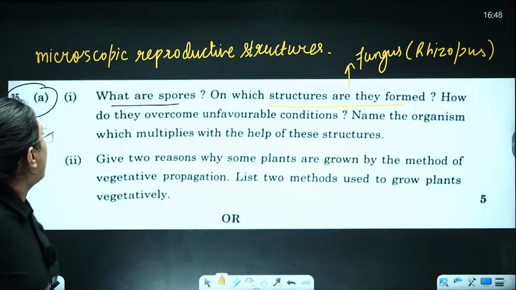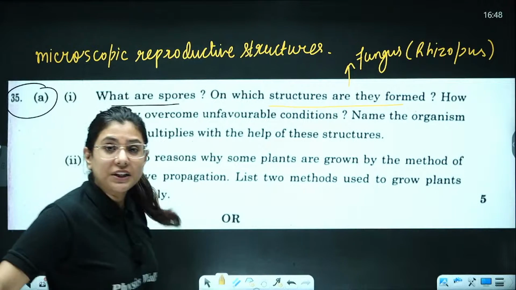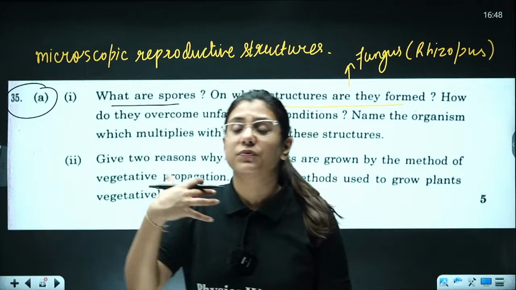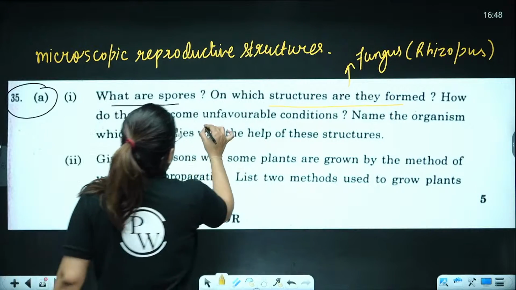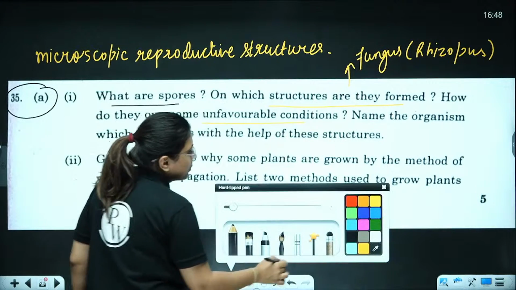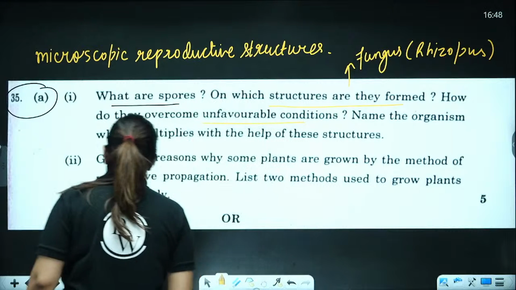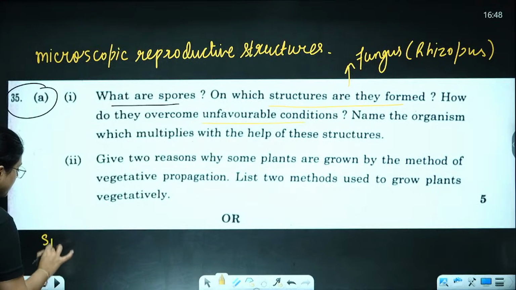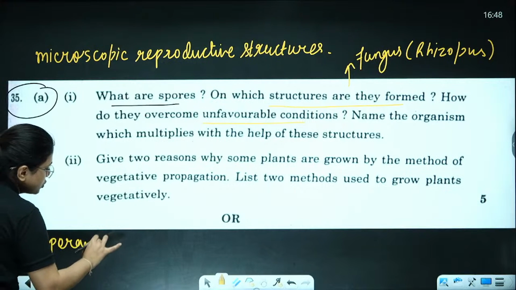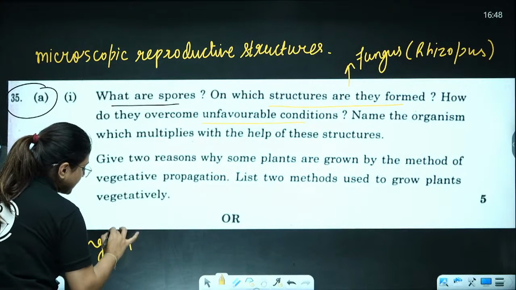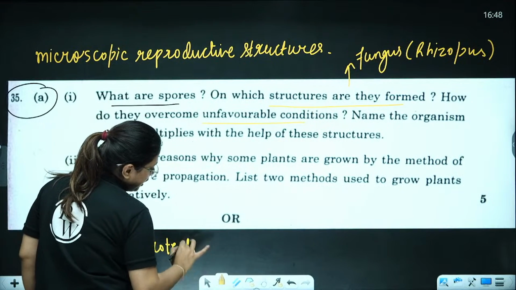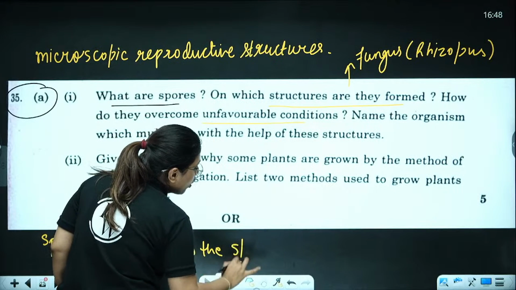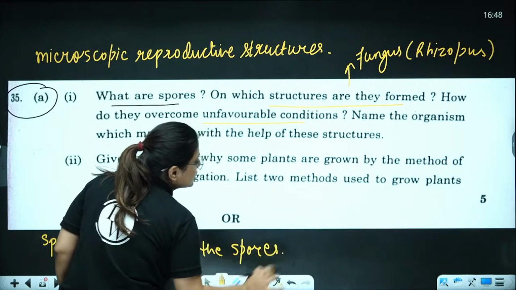Next one. How do they overcome unfavorable conditions? How do spores overcome unfavorable conditions? Remember, spores are protected, present in a blob-like structure which is named as sporangium. So you can write down, sporangium protects the spores. It only bursts when the right conditions arrive.